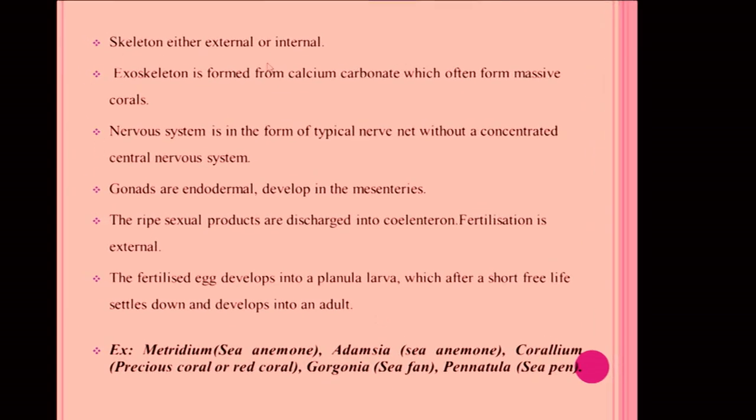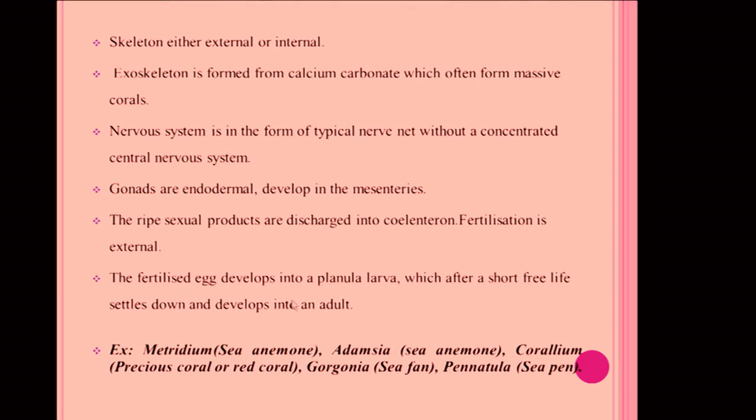Skeleton consists of exoskeleton as well as endoskeleton. Exoskeleton is formed from calcium carbonate, often forming massive corals. Nervous system is in the form of a typical nerve net without a concentrated central nervous system. Gonads are endodermal, developing in mesenteries.